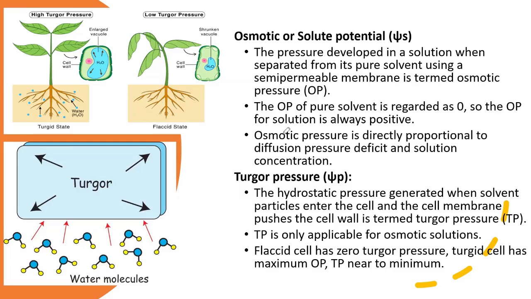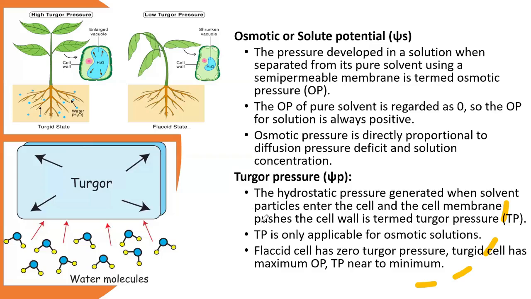The osmotic potential of pure solvent is regarded as zero. The osmotic potential for a solution is always positive, because with the addition of solute particles within the water molecules, the water potential decreases and osmotic potential increases.